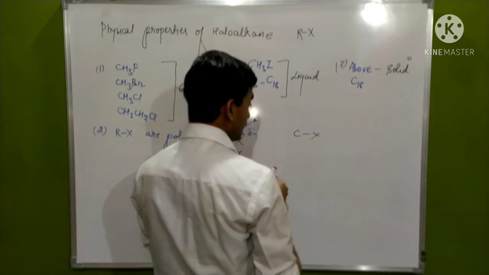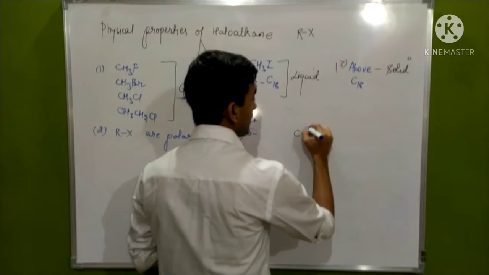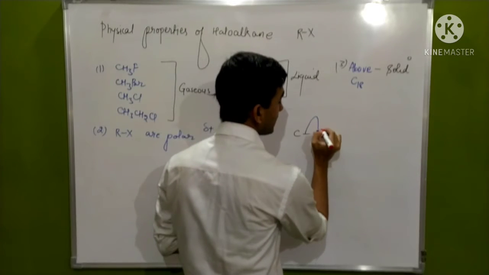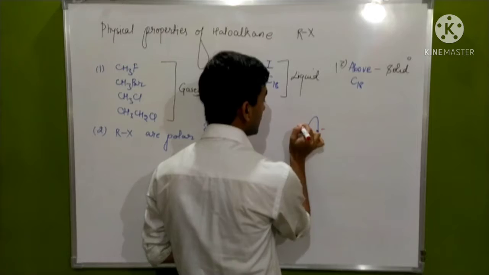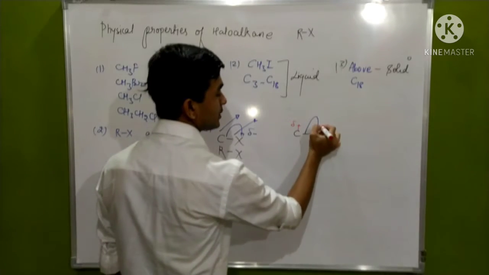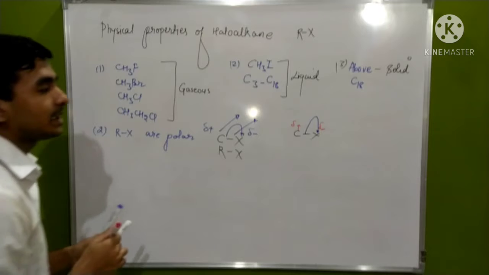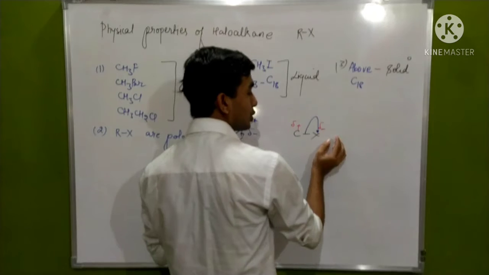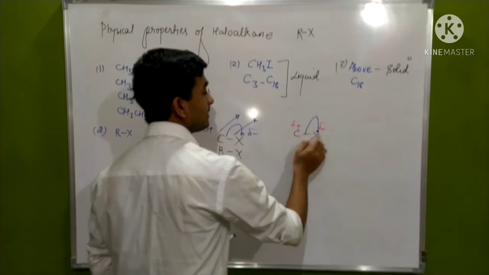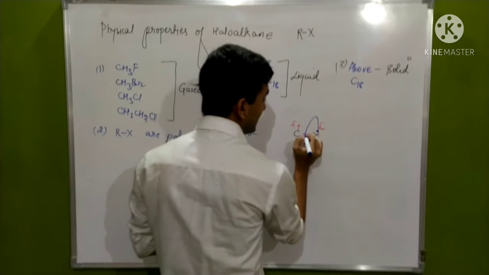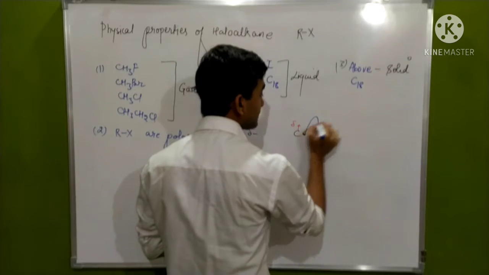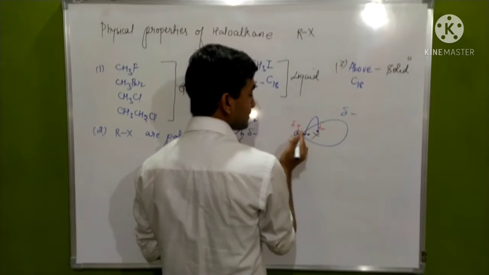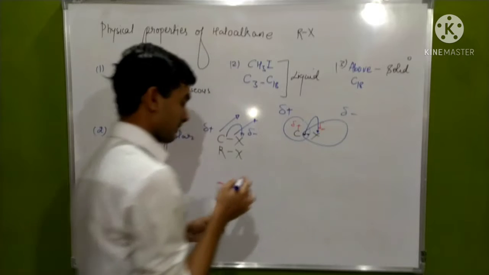In C-X, due to bond polarity, X is more electronegative, so it will take the shared pair of electrons towards itself. It will acquire a negative charge and the carbon will acquire a positive charge. But these charges are partial. That means the electrons are not completely donated and gained by the other atoms. The shared pair of electrons is moved more towards the halogen atom from the center, and it has moved away from the carbon. That's why the halogen acquired a partial negative charge and the carbon acquired a positive charge.